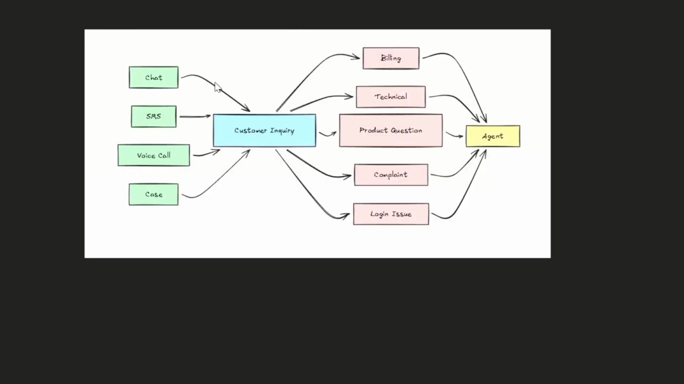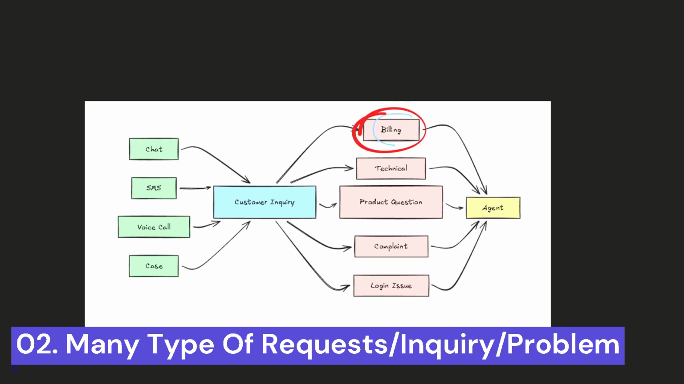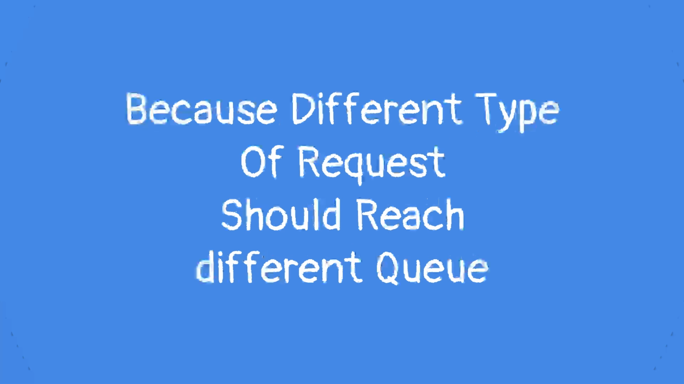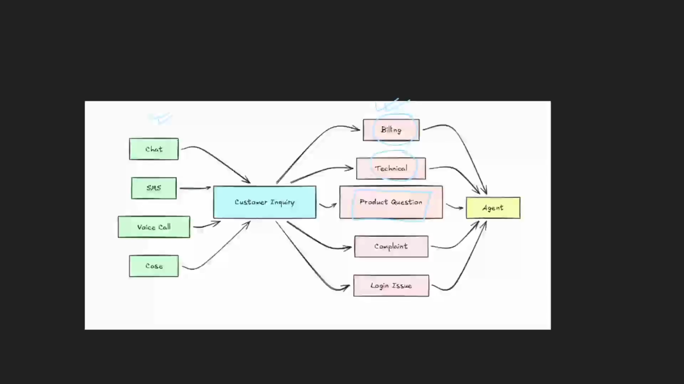Then the second problem is that a customer can raise many types of request. It could be a billing request about a product. It could be a technical request about a product. It could be anything related to a product question. I'm assuming that the client is selling a product to a customer, right? It could be a complaint, it could be a login issue, it could be anything. So different channels, fine, that's one problem. But there are different kinds of requests, and it could be hundreds of kinds. So how do we know which kind of request it is? That is the second problem.